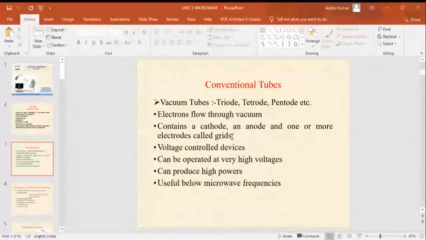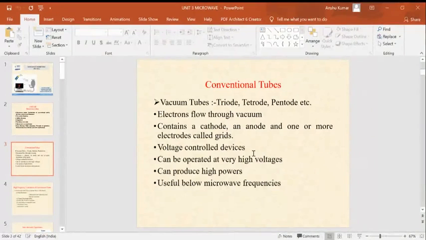Vacuum tubes are voltage control devices. Always remember, vacuum tubes are voltage control devices. The vacuum tubes can be operated at very high voltage and can generate high power. From this PPT, you can understand first what vacuum tubes are and what the examples of vacuum tubes are.